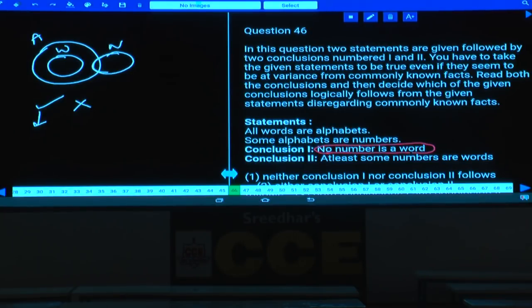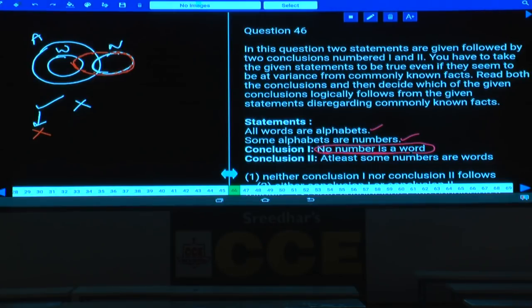Now we need to intersect number and word. Tell me whether I can draw my number like this or not. If I draw my number like this, then both the statements are valid. All words are alphabets is true. At the same time, some alphabets are numbers is also true. At the same time, what happened to the first conclusion? No number is a word has become false, because I have proven a case wherein some numbers are words has become true. Alternate diagram proven. Hence, previous conclusion will be false.